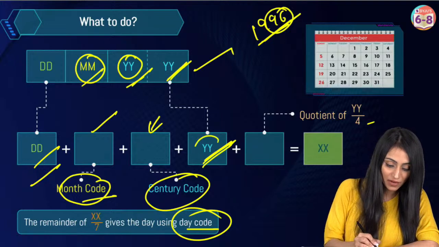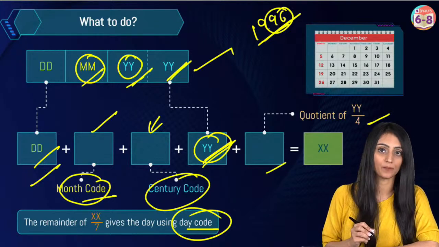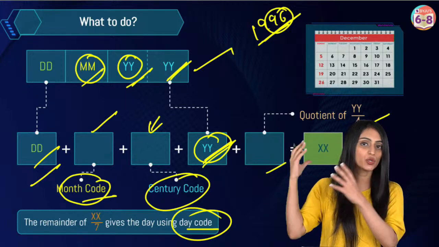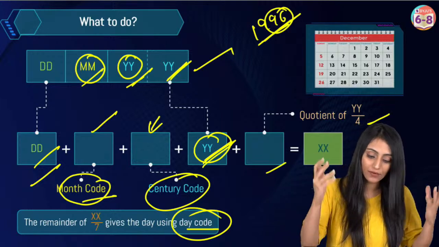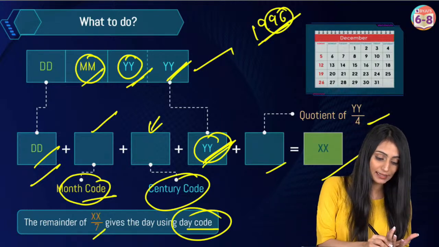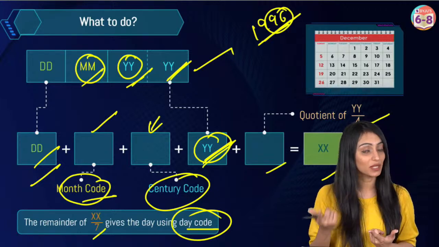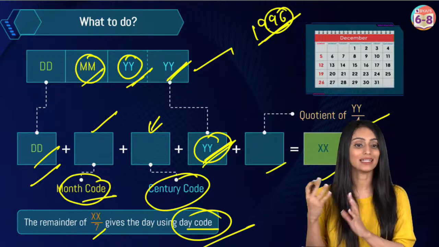Then this YY, that is 96, you divide that by 4 and you will write it here. Once you have all these 5 boxes filled, you just have to add them up and whatever the sum is, you write it here. Divide that by 7, then you will get some remainder. And that remainder will help you guess the day using the day code.